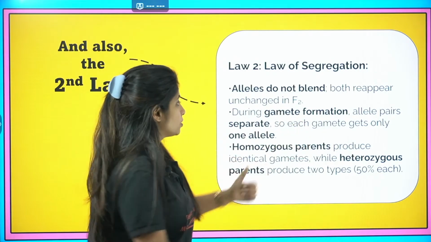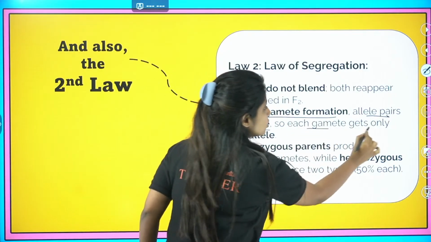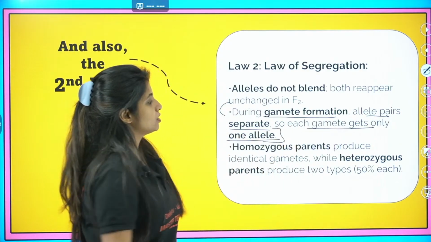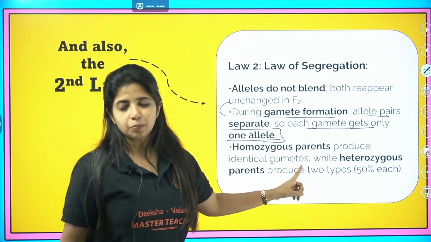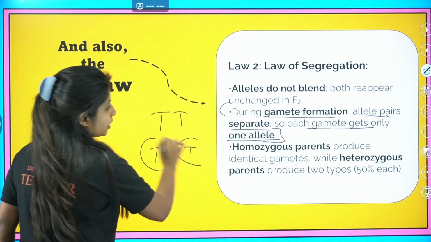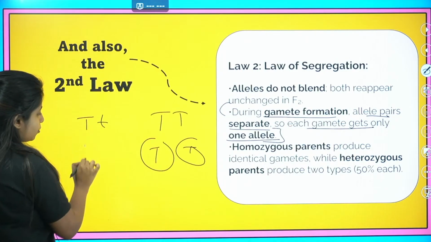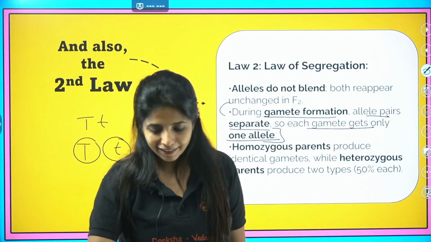During gamete formation, this is important: allele pairs separate, so each gamete gets only one allele. This is the law of segregation. Homozygous parents produce identical gametes, meaning the same gametes. Whereas heterozygous parents are going to produce two different types of gametes. This is also explained by the law of segregation.